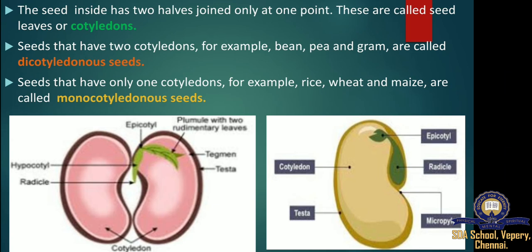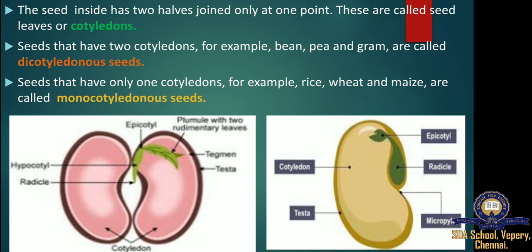Let us now look at the different types of seed and study their characteristics. Types of seed. A seed is primarily of two types. The two types are monocotyledonous seed and dicotyledonous seed. Let us now study these types of seed in brief. Structure of monocotyledonous seed. Mono means only one. So a monocotyledonous seed, as the name suggests, has only one cotyledon. There is only one outer layer, the seed coat.